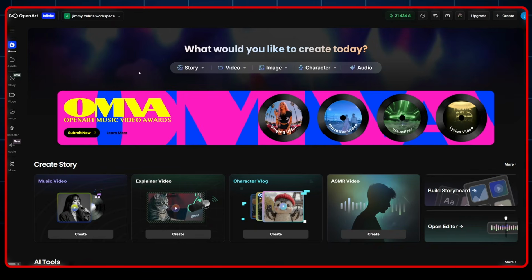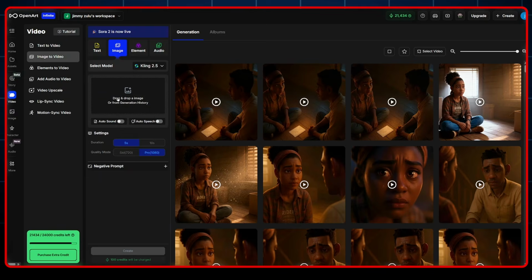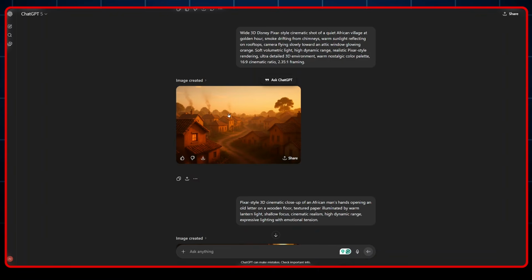Once we were on OpenAI, we selected video and selected image to video. Now here the first thing was to upload the first image for the first scene. And when we go back to our story, this is the first image that we must animate. All we have to do is download it. But before we upload it to OpenAI, I will highly recommend you come to pixelcut.ai.